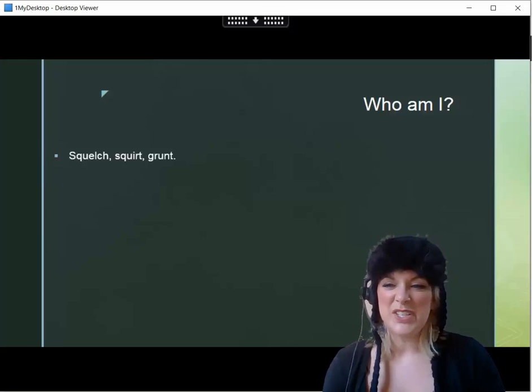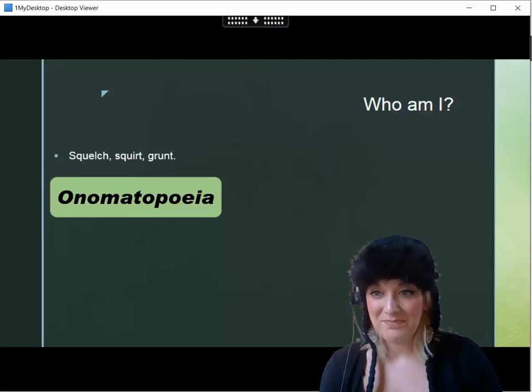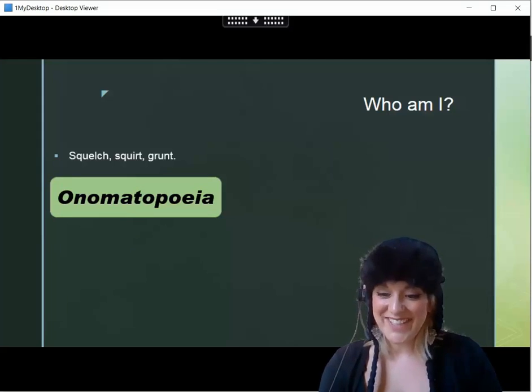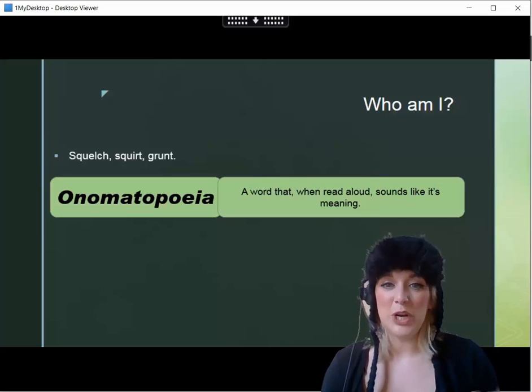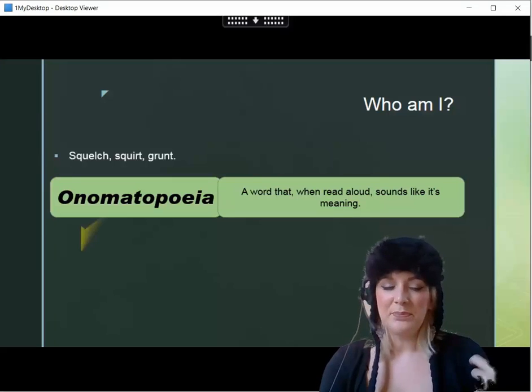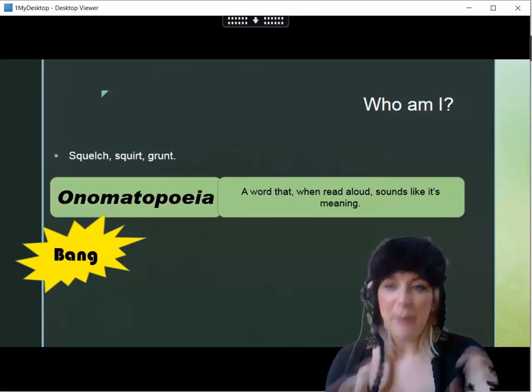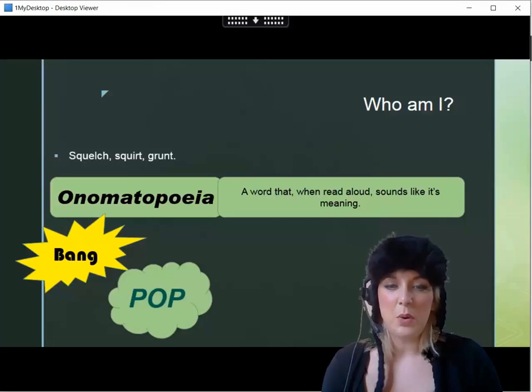Squelch, squirt, grunt. So these are examples of onomatopoeia. And that is a tricky word to say, but what does it mean? Well, this means that a word, when read aloud, sounds like its meaning. So squelch almost sounds like a squelch when you say it. Some other ones, bang. You can't really say the word bang without it sounding like a bang, or pop.